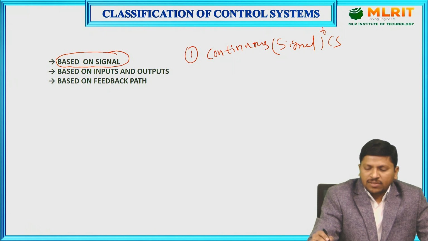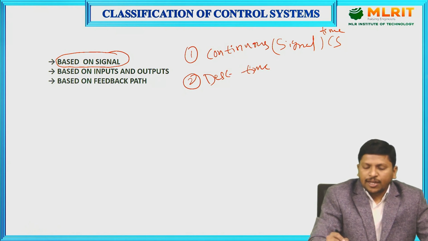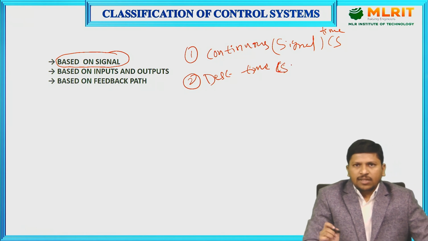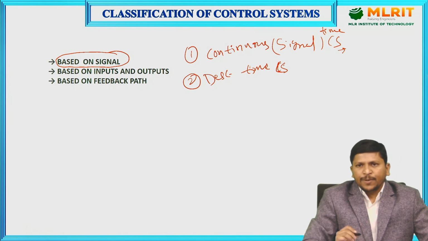Continuous time control system means all the signals vary with respect to time.